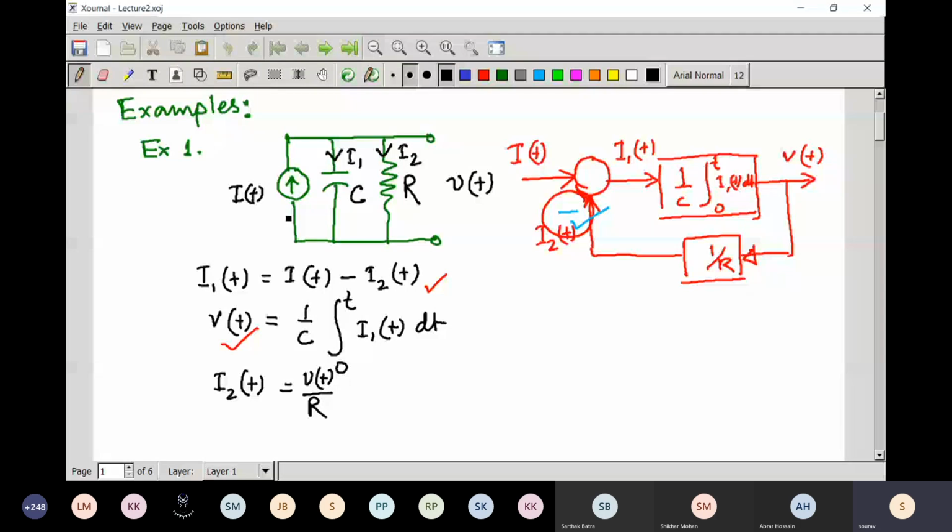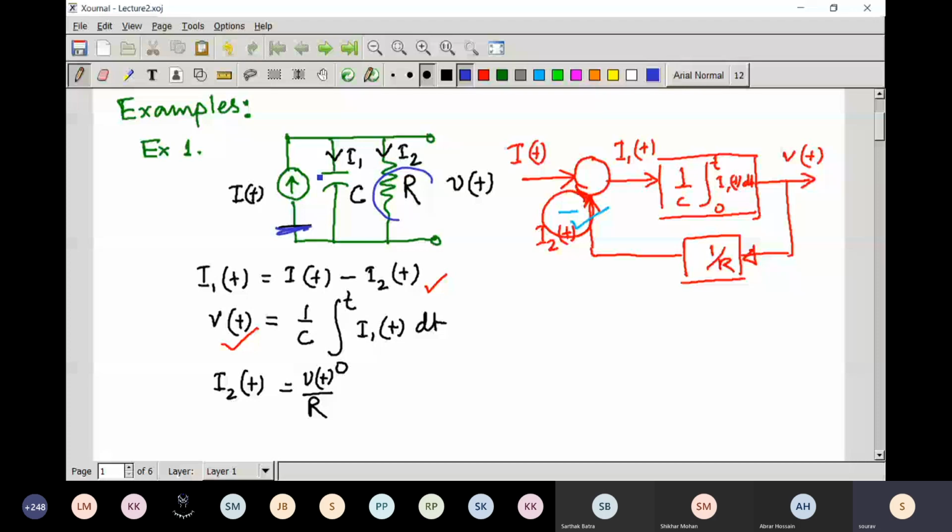So basically, if IT is DC, the constant current source here, then after some time this capacitor will be charged fully, and you can see that I1 would be equal to 0.